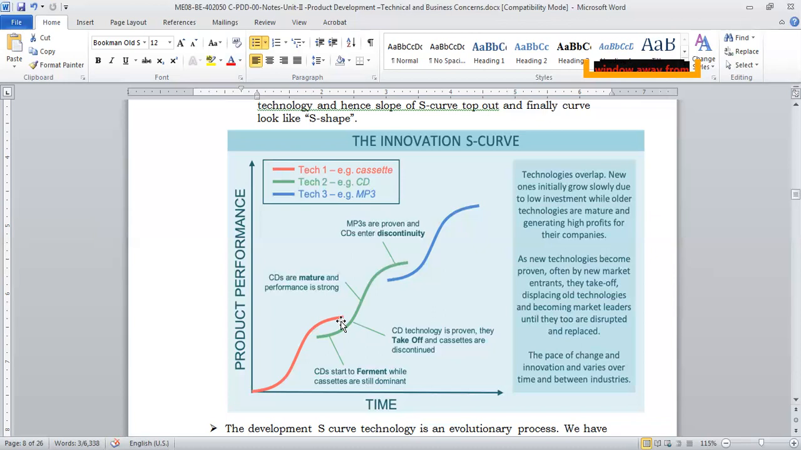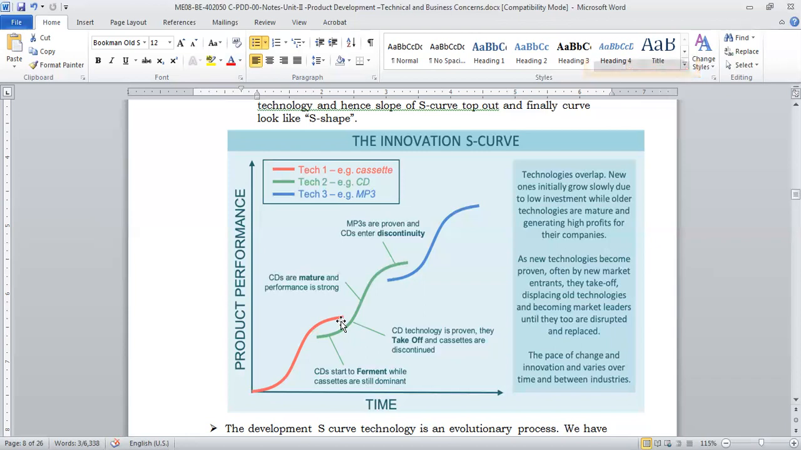CDs stabilized around 2000, 2003, 4, 5. Then DVD came, Blu-ray came. Slowly there was a lot of innovation. But again, that technology was not there in 1990. I think it came into India in 98, 99.